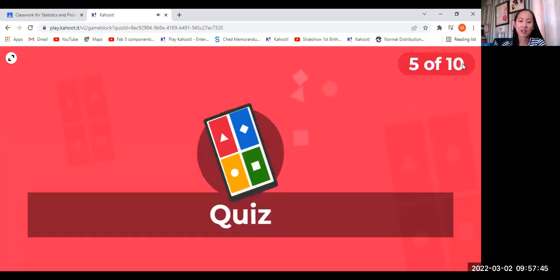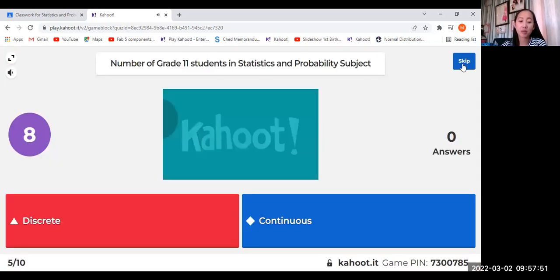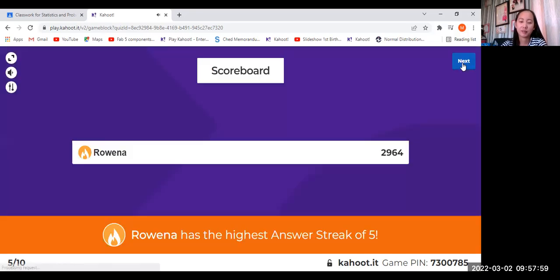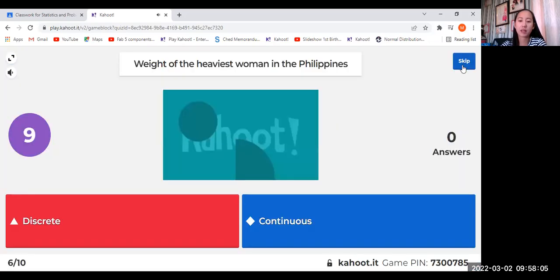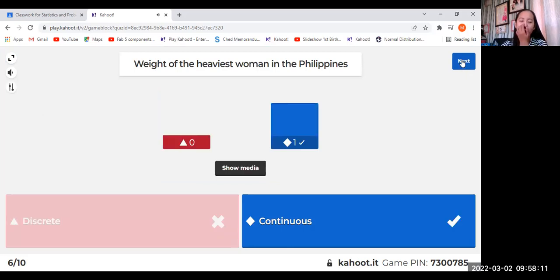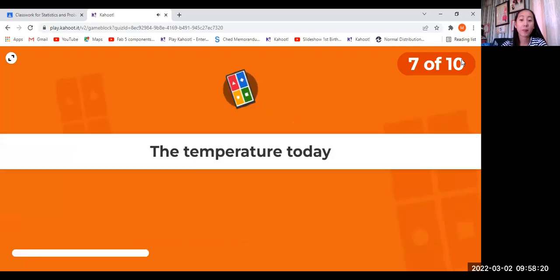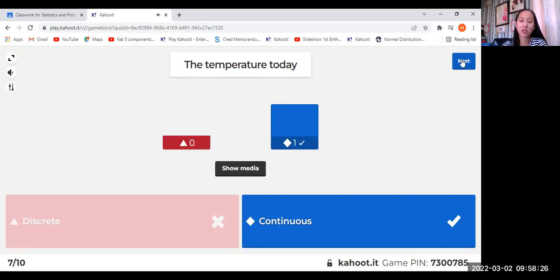Okay, next. Number of grade 11 students in statistics and probability subject. What is that? Discrete or continuous? Okay, very good. Since it is countable, right? Next. The weight of the heaviest woman in the Philippines. Okay. Since it is a measure of weight, it is continuous. Okay, next. The temperature today. Okay, continuous because it is still a measurement.